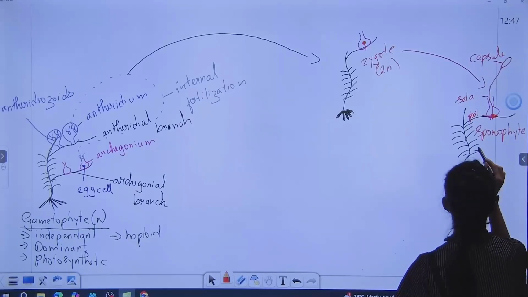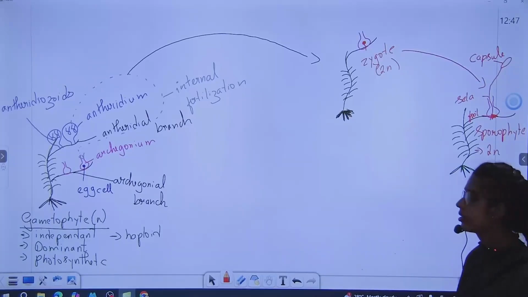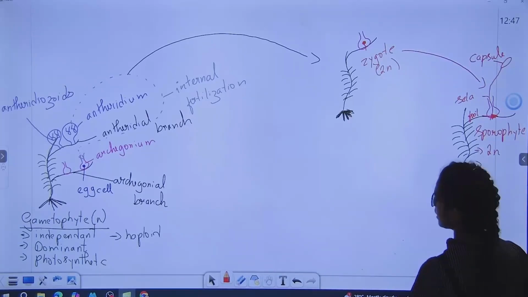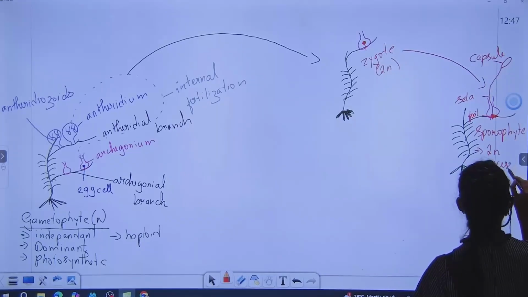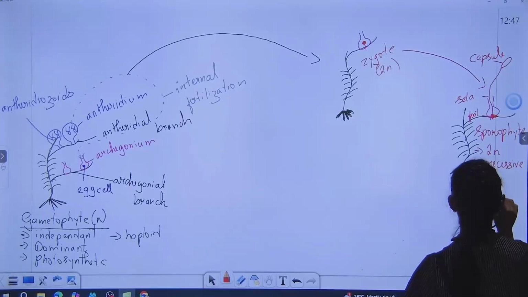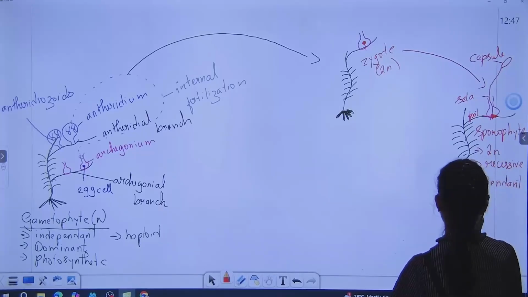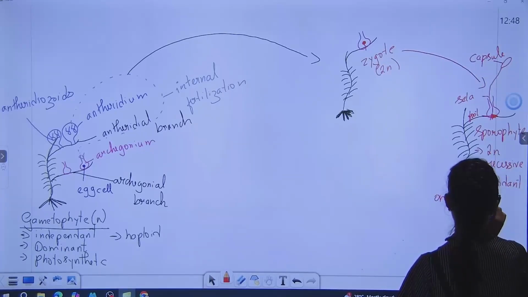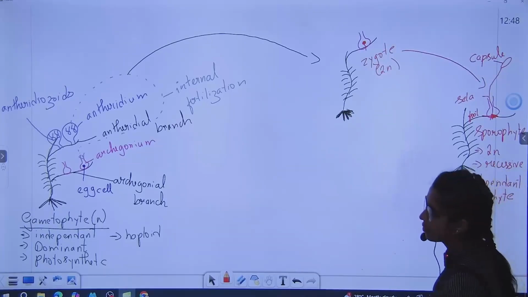Now when we see sporophyte, it's diploid because it's a result of zygote. Next, it is also still dependent on gametophyte. Okay, these are the characteristics of sporophyte.